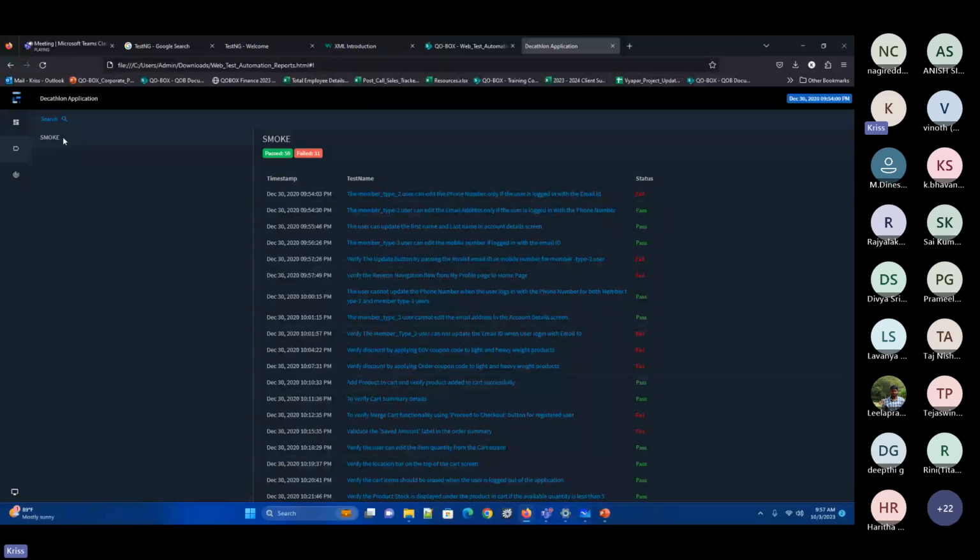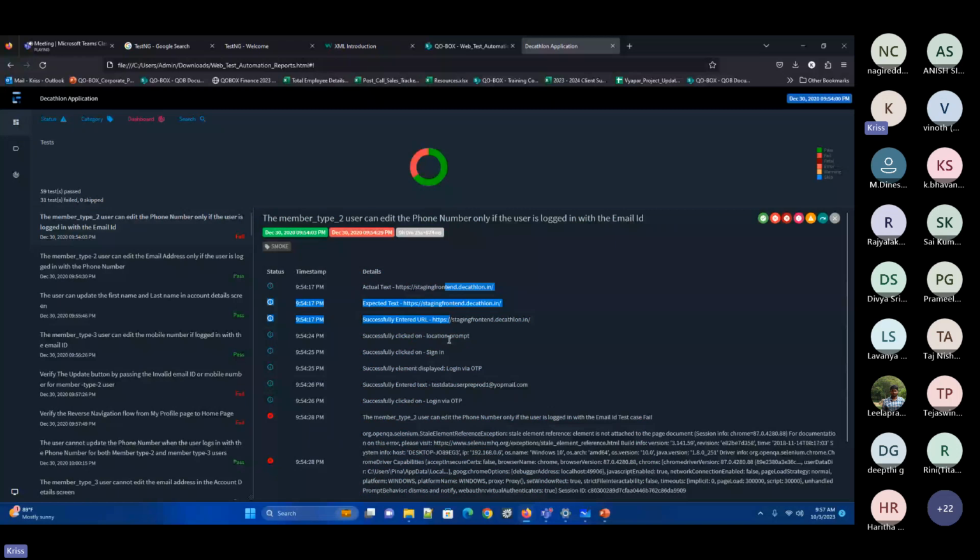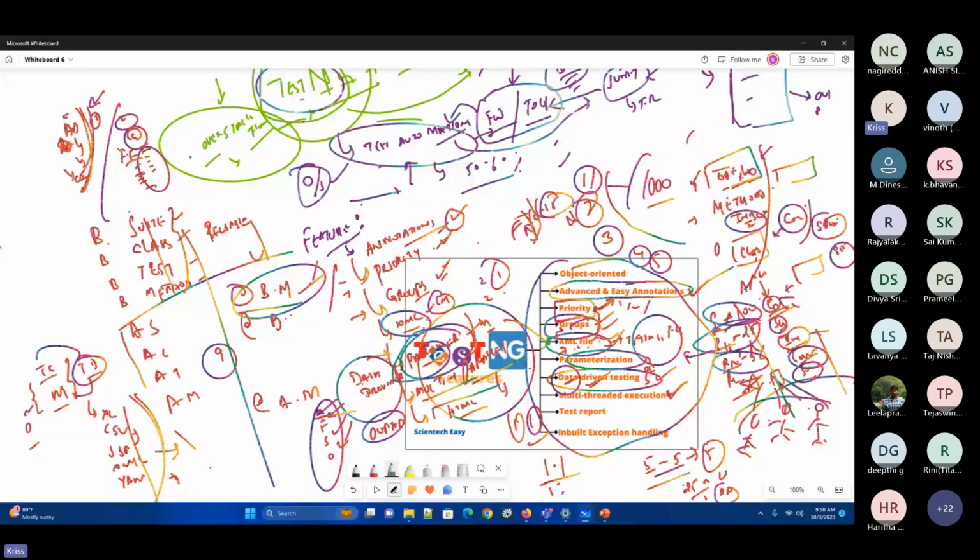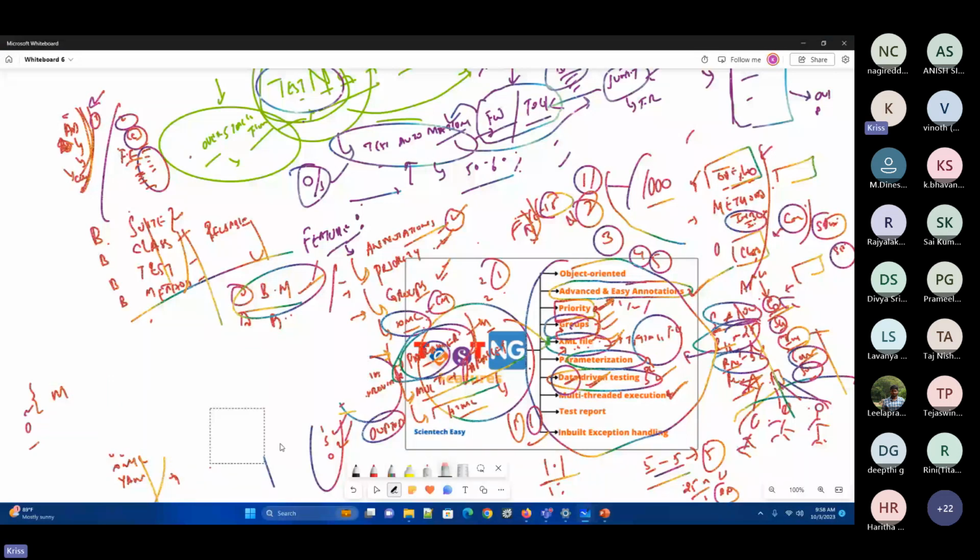For example, if I want to execute the smoke test cases or regression test cases, I will have the set of test cases here. When I click on a particular test case, I can get the complete set of details. Believe it or not, we used to do very complex scenarios. You will not even understand the complexity.